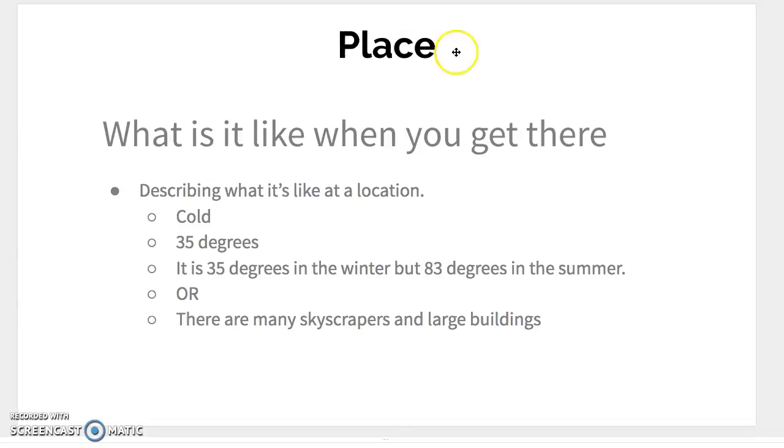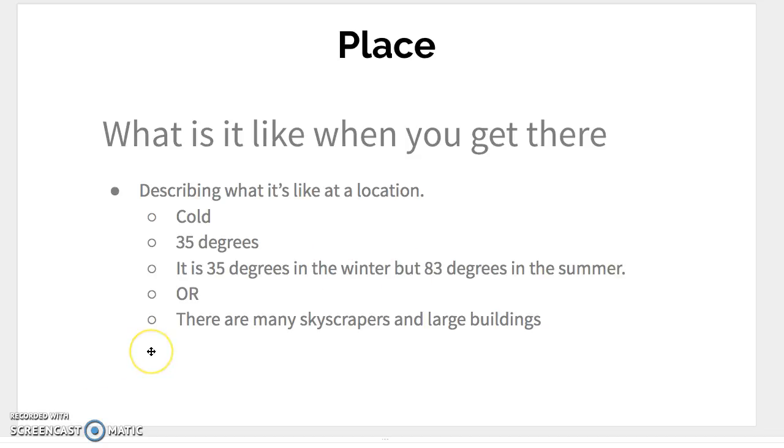Next, we move to place. What is it like when you get there? With place, you describe what it's like at a location. You could say something is cold, and that would work. It would just be a very boring way of describing it. You could also say a place is 35 degrees, which starts to give some specific information, but to really grasp what it's like at a place, or what it's like when you get there, you could go into details. It's 35 degrees in the winter, but 83 degrees in the summer.